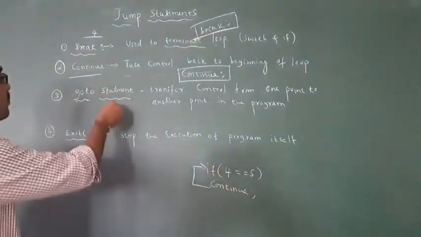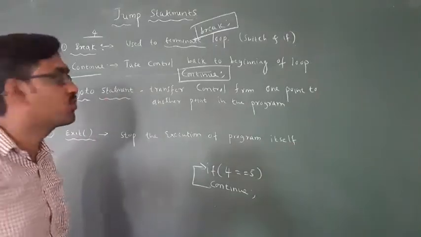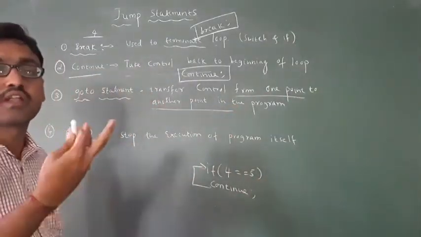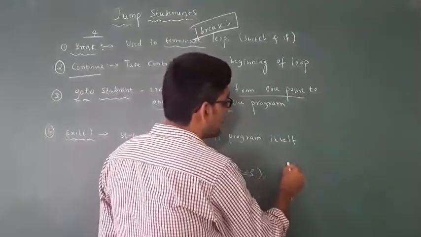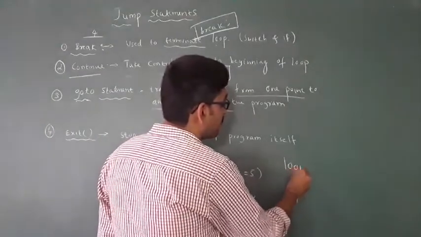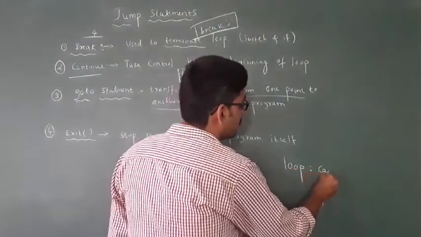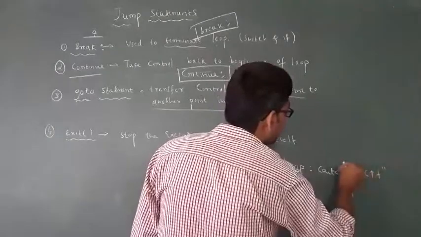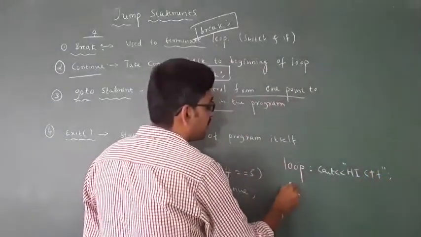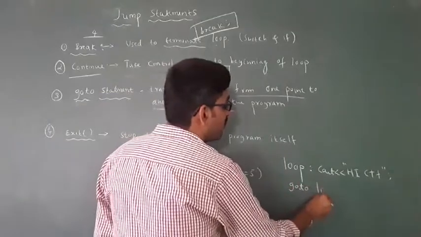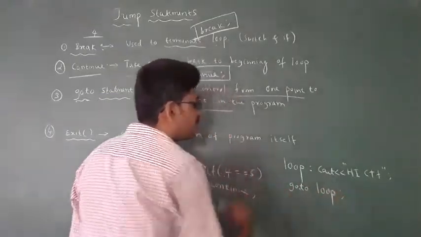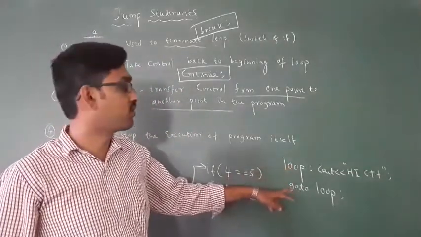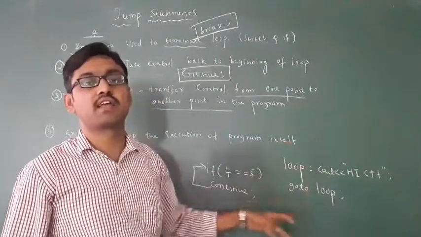Okay, then what is the use of the go to statement? The name implies that go to transfers the control from one point to another point. For example, I am writing here loop, first loop, then cout, I want to display hi C++, then I am writing go to loop. What is the use of go to? Whatever you write in the loop will be displayed again and again.